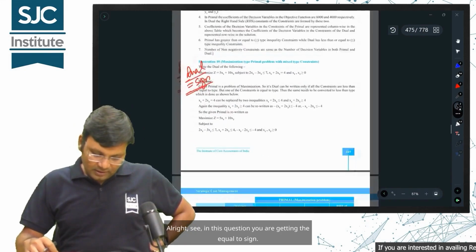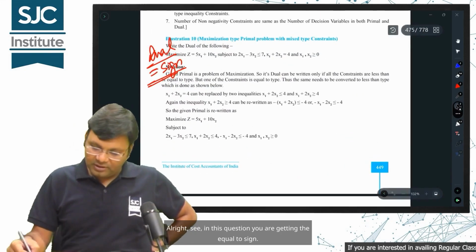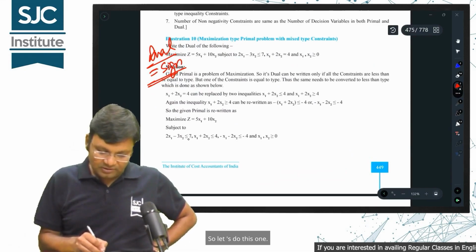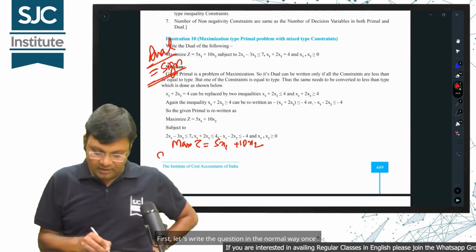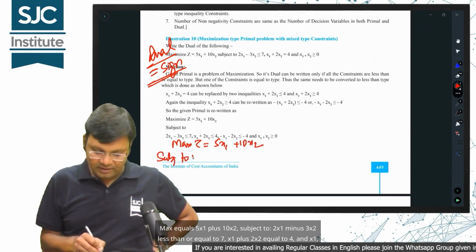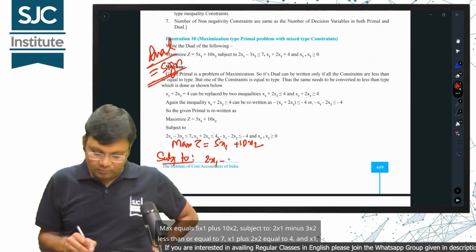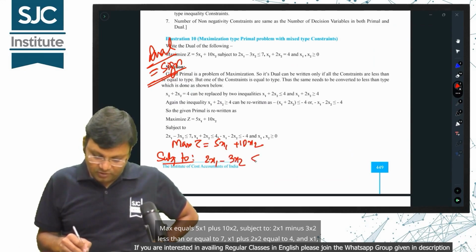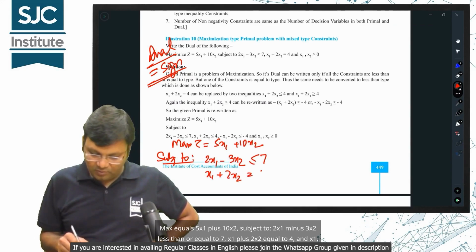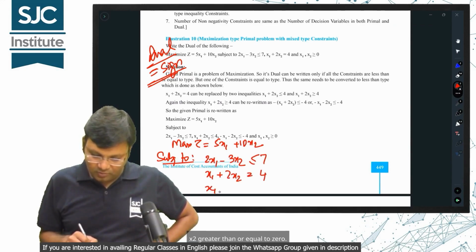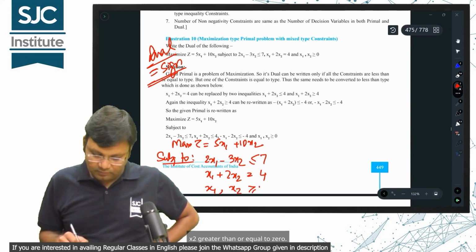Alright, see, in this question you are getting the equal to sign. So let's do this one. First, let's write the question in the normal way once. Max z equals 5x1 plus 10x2, subject to 2x1 minus 3x2 less than or equal to 7, x1 plus 2x2 equal to 4, and x1, x2 greater than or equal to 0.